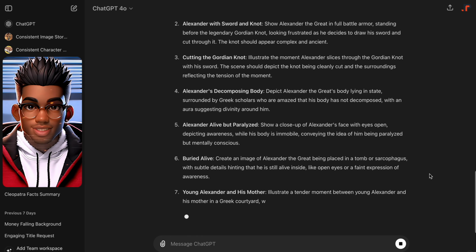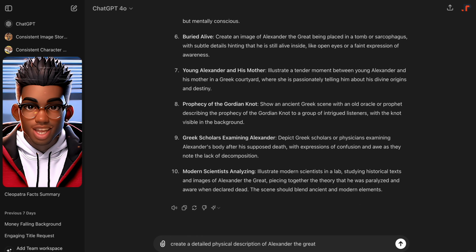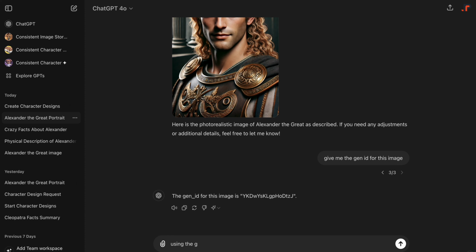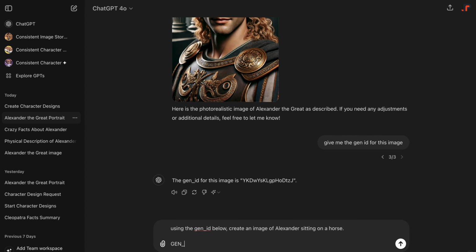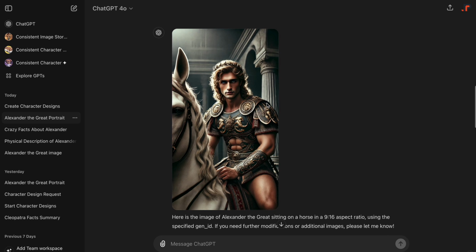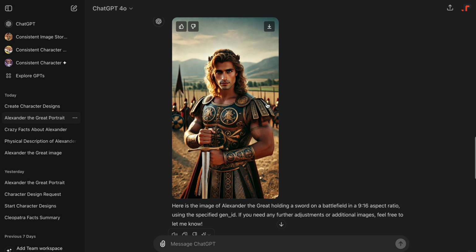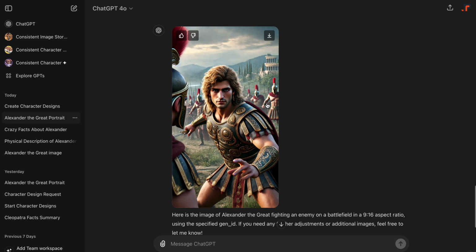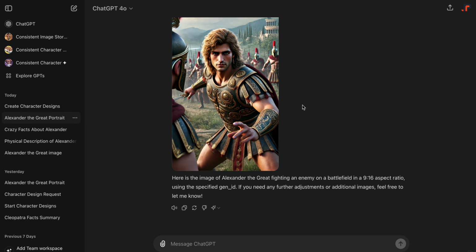Now that we have our transcript, we can ask ChatGPT to paraphrase the story and provide 10 or more prompts for generating our images. To keep our character consistent, we'll get a detailed description from ChatGPT and create our final prompt from it. Next, we'll paste the prompt to generate our image and grab the Gen ID, which we'll use for future generations. Let's test the consistency by creating an image of our Alexander on a horse and a few more. As you can see, ChatGPT maintains the character's consistency in every scene. We can use this process to generate the remainder of our images.